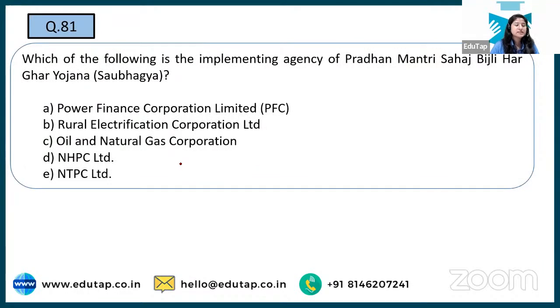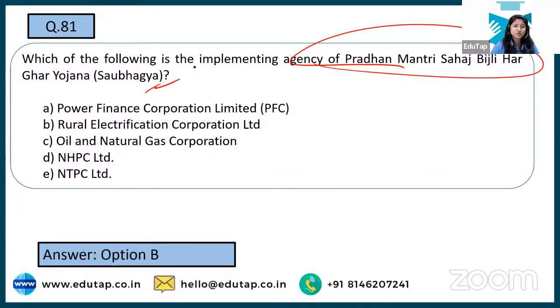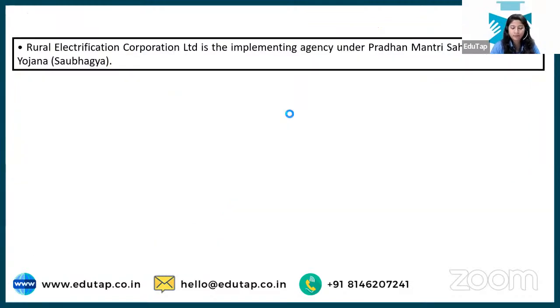Which of the following is the implementing agency of Pradhan Mantri Sahaj Bijli Har Ghar Yojana, or the Saubhagya in short form? If asked, what is the full form of Saubhagya? Sahaj Bijli Har Ghar Yojana. Okay, and here are the following options, and you have to tell. Fendra says it's option number B, and yes, how can I deny it, because he's saying it right. Option number B is the right answer. Rural Electrification Corporation is the implementing agency for the same.